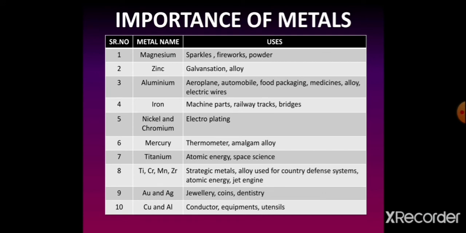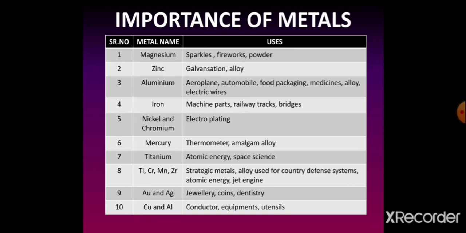Now, the most valuable metal element is the titanium. Titanium is mainly used in the projects related to atomic energy and space science. This is due to its high tensile strength, lightness and resistance to corrosion. Titanium has a high melting point as well as boiling point, and that is the reason behind it. Nowadays, it is widely used in this branch of science.